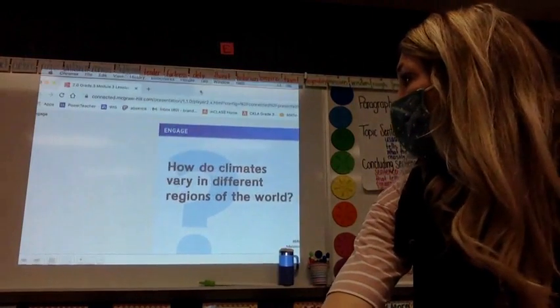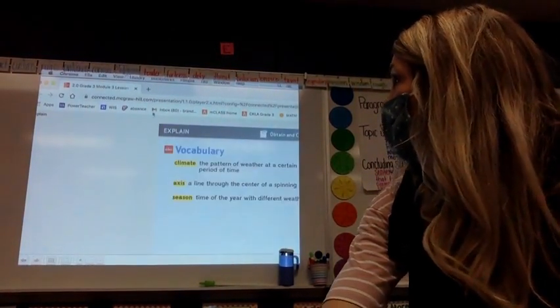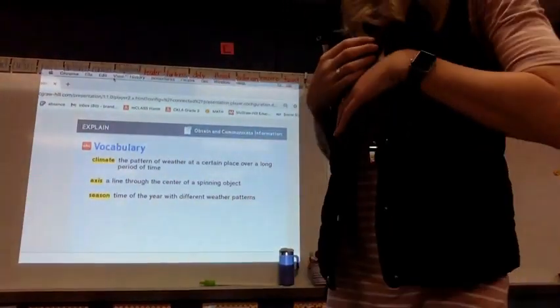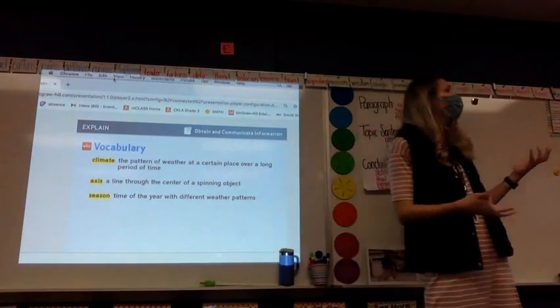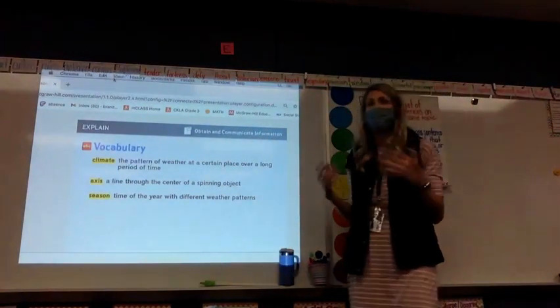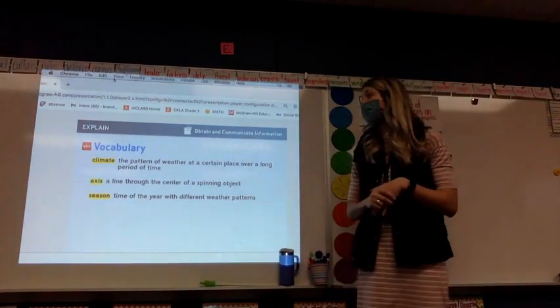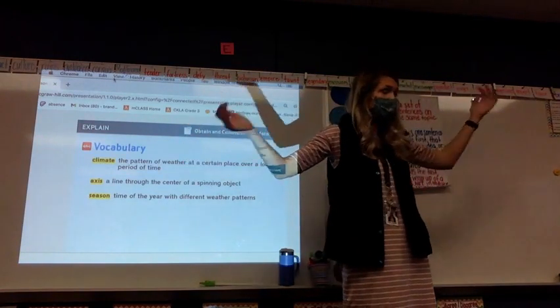Fabulous. If we roll on, we're going to skip straight to vocabulary, so it's a few away. We only really have three main vocabulary words that we're going to focus on this time around. The first one is climate, which is important because if we're going to be learning about climates around the world, we need to know what the climate is. Climate is going to be the pattern of weather at a certain place over a long period of time.